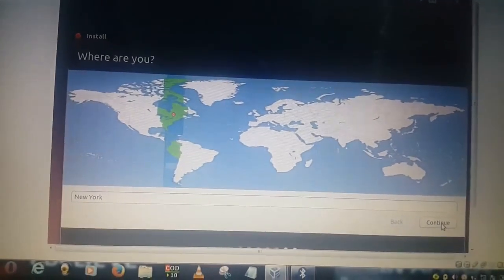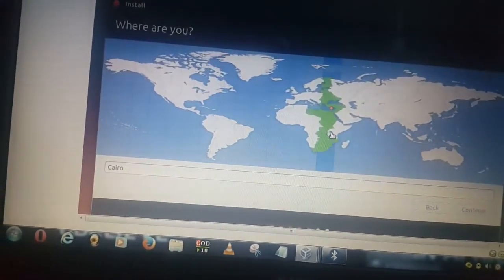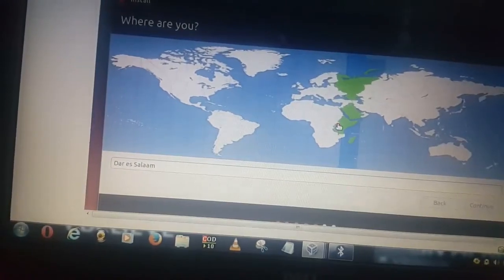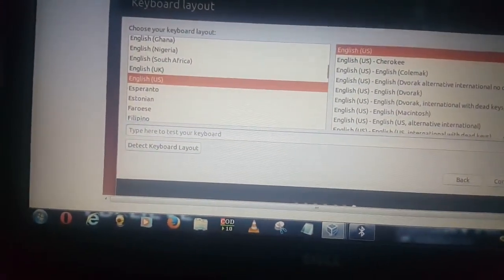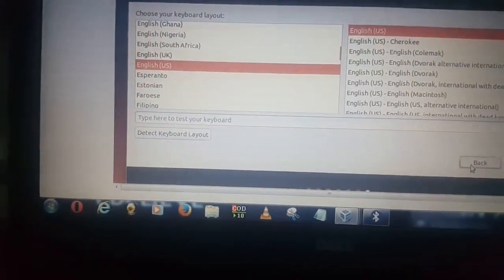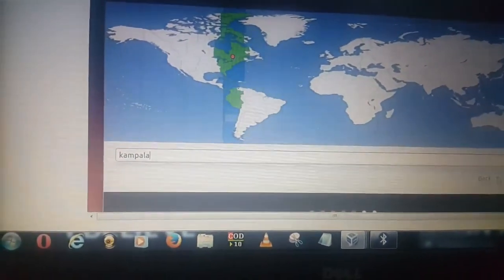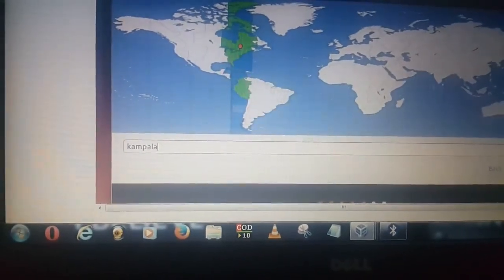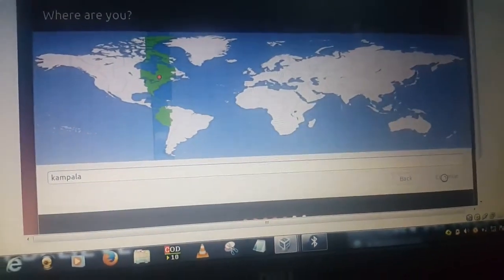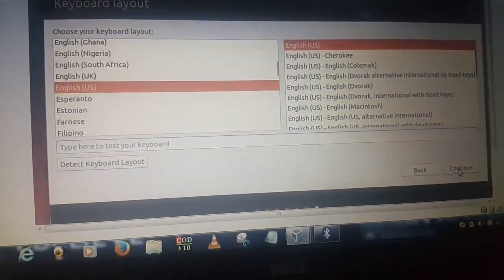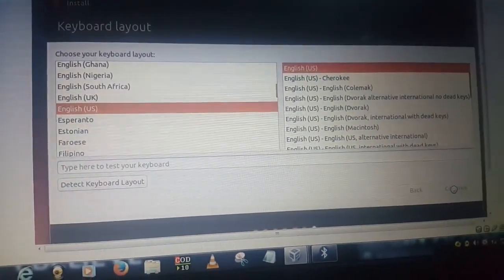Here you choose the region you are in. We are in Africa, in Uganda, and we are in Kampala. Sorry, let's go back. Enter Kampala, that's the region we are in, and click continue. It's loading. Choose the English and continue the installation. All these are installation processes.